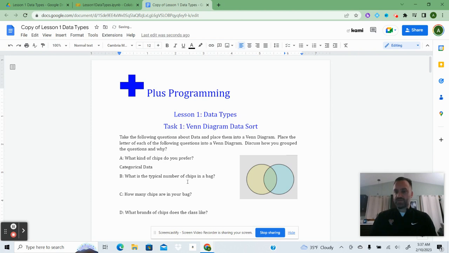What's a typical number of chips in a bag? Now that I might answer with a mean or median, and that might really depend on what type of bag of chips you have. So this is actually numerical data, or numeric data. How many chips are in your bag? Again, numeric data. What brands of chips does the class like? Again, that's going to be categorical data.